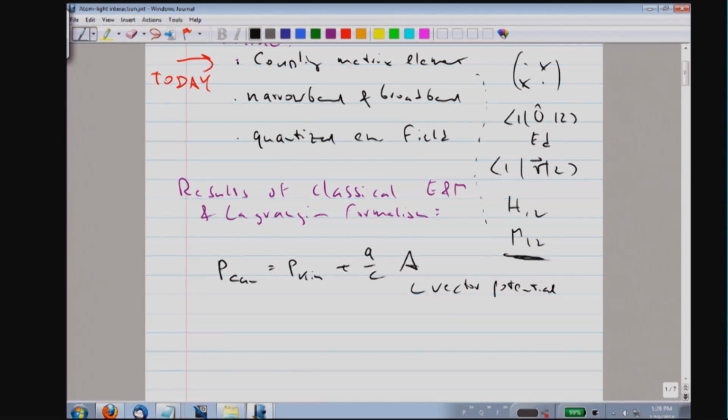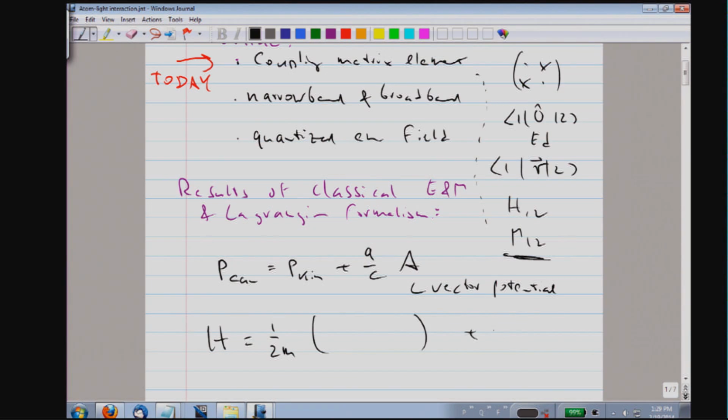So therefore, the Hamiltonian, which at this point is a classical Hamiltonian, but then we use the same expression in quantum mechanics, has kinetic energy and potential energy, but the kinetic energy is no longer p squared, because by p, I mean now the canonical momentum.